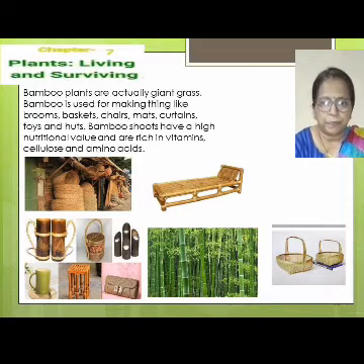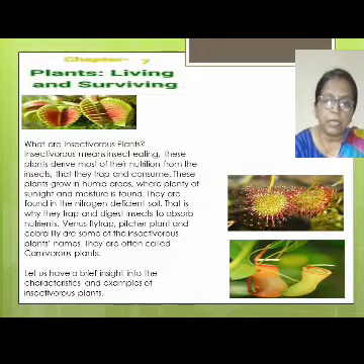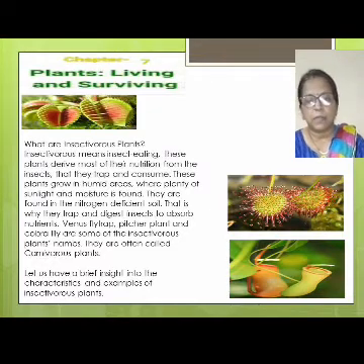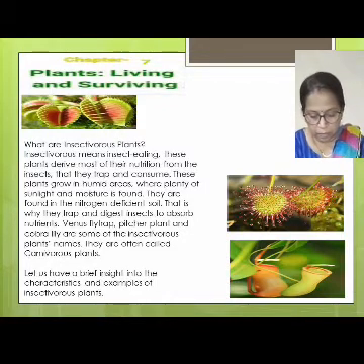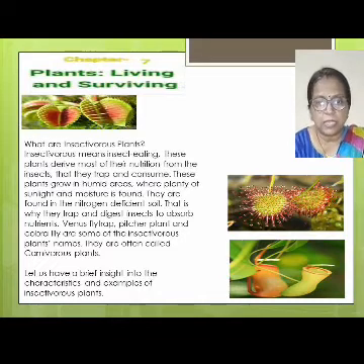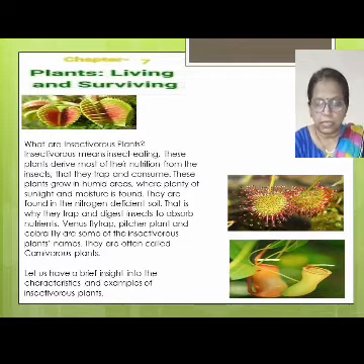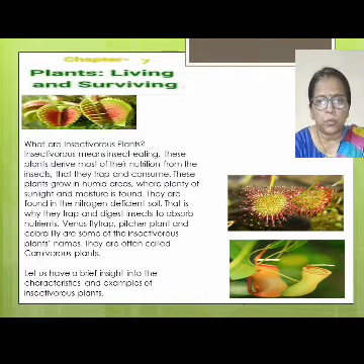Now about the unusual plants, the insectivorous plants. Children, do you know that normally animals eat plants, but these plants are eating animals, meaning insects? These are known as insectivorous plants. Another name we can say is carnivorous plants. Okay children, you can see a few examples: pitcher plant, sundew plant and the Venus flytrap. In Venus flytrap, the leaves are divided into two halves.